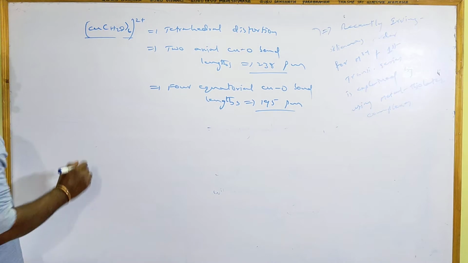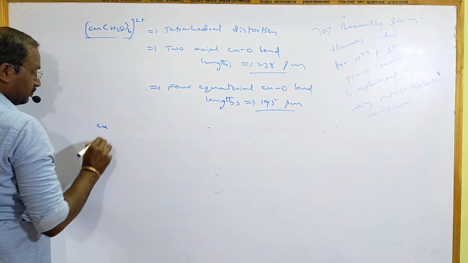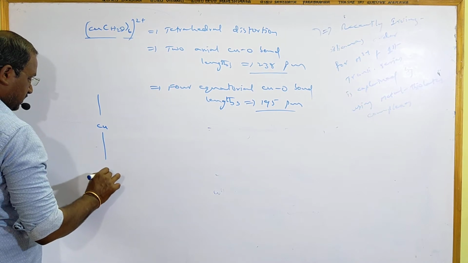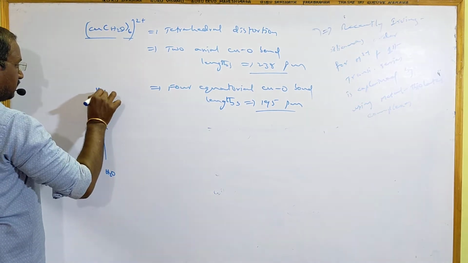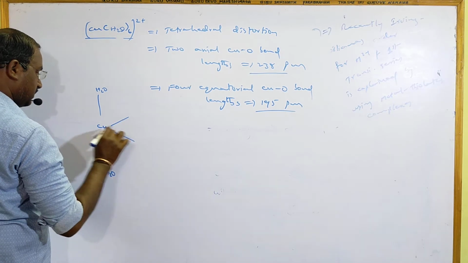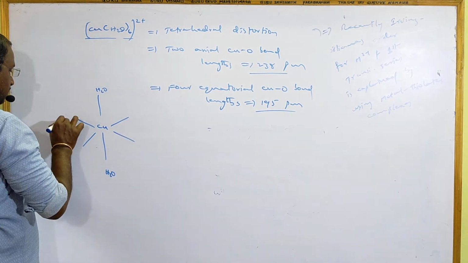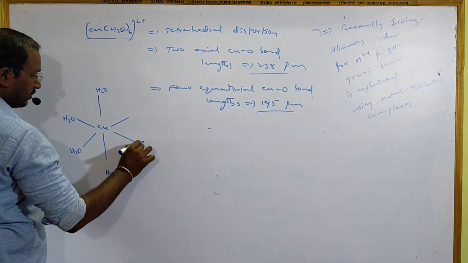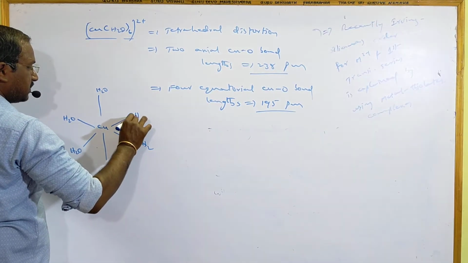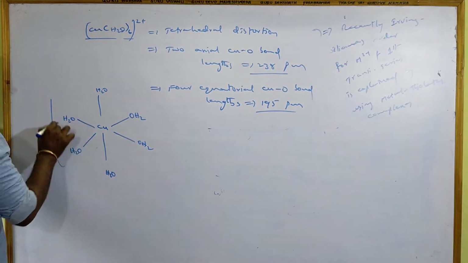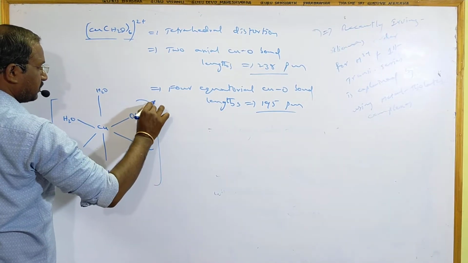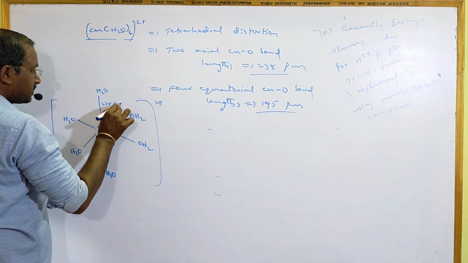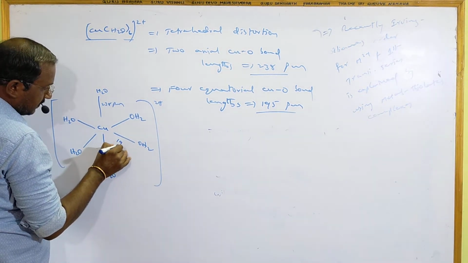But here, if I take the Cu complex with H2O, these lengths are more, and here OH2, because oxygen links with the metal, no? So we get the complex like this, 2+. Its axial length is 238 picometers, its equatorial length is 195 picometers.